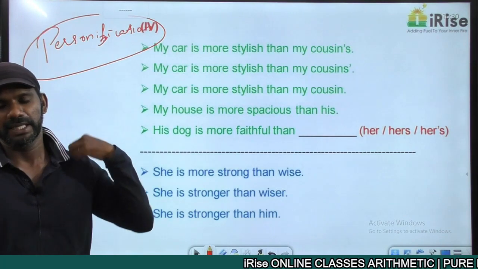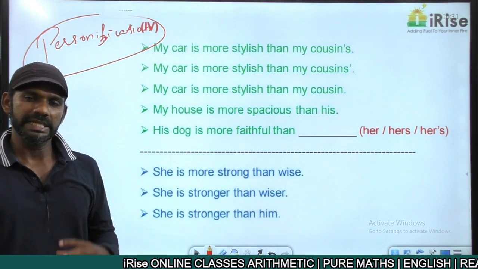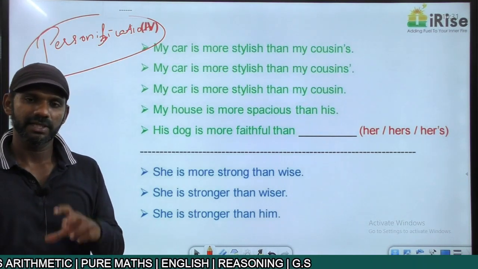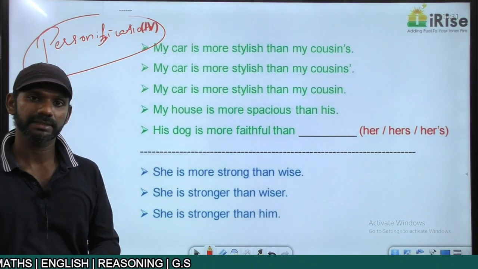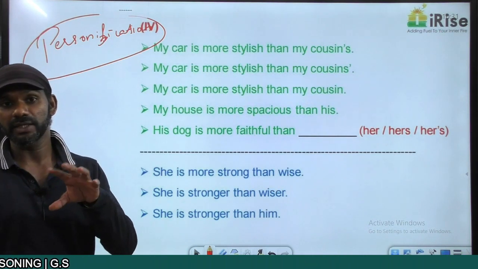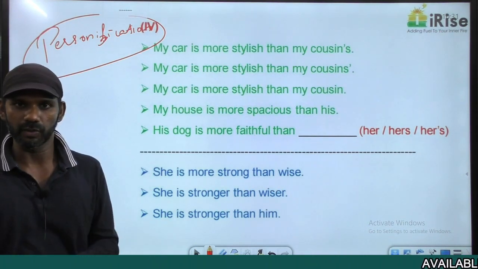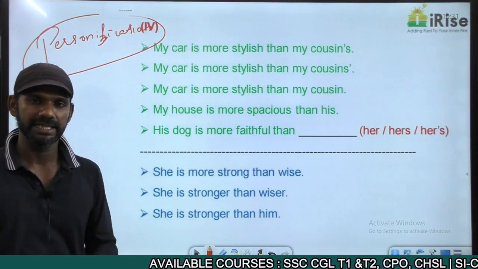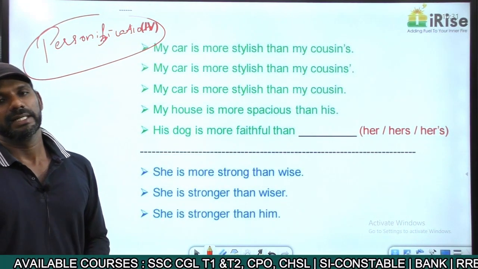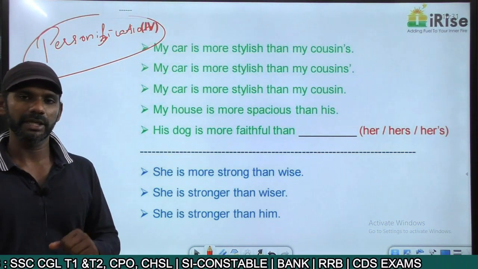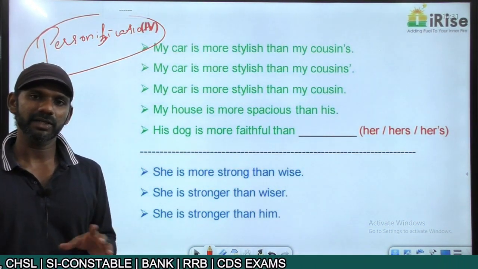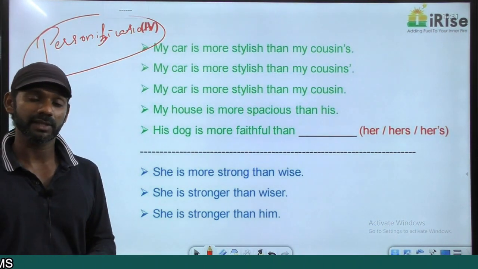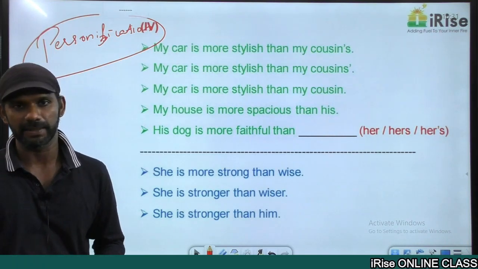Ship, S-H-I-P. Now ship is not male, not female. Ship is personified to be male or female. Titanic. She has sunk or he has sunk? Now we use the word drown only in the case of humans. We drown. Non-living things don't drown. Non-living things sink. Ship sinks. Right. So Titanic, male or female? She sank or he sank? She sank. Not only ship, all non-living things, all vehicles are personified to be female.